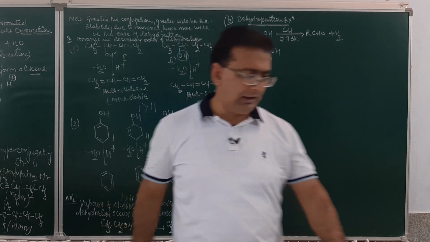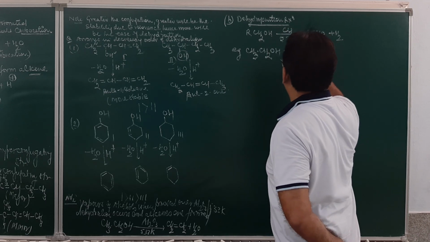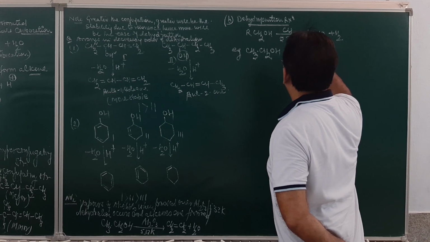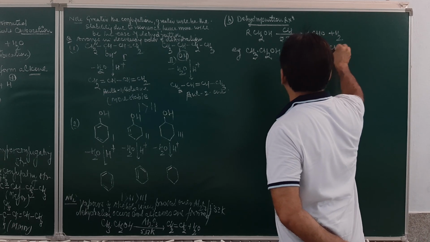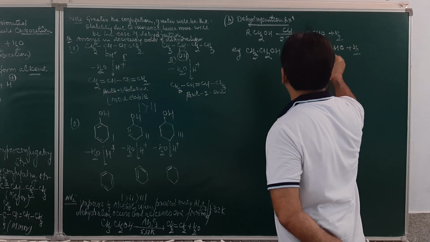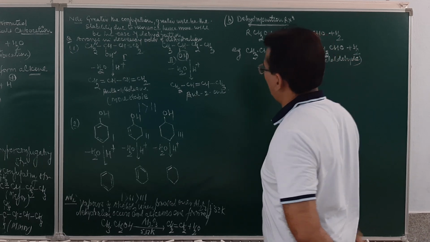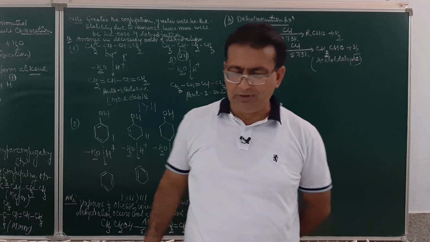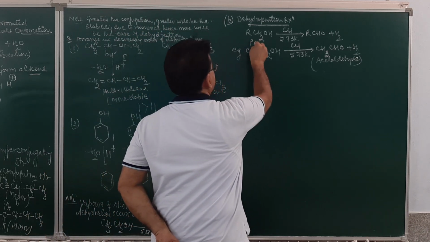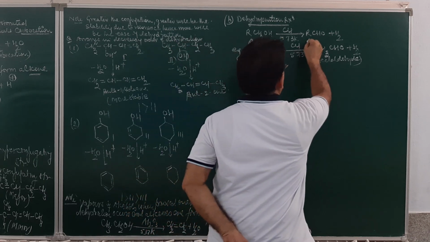When vapors of ethyl alcohol are passed over copper at 573 Kelvin, it will result in the formation of acetaldehyde plus hydrogen gas. In fact, this becomes a method of preparation of aldehyde and a property of alcohols. This is 1 degree alcohol. This was aldehyde.